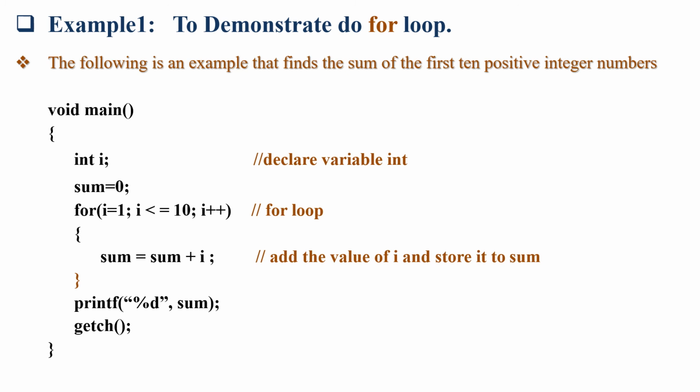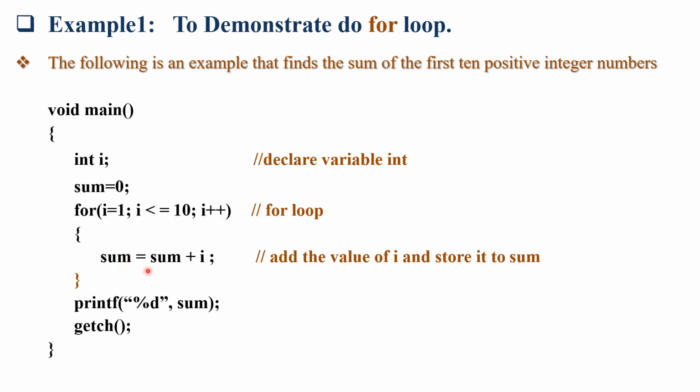So this is an example to demonstrate a for loop. Here we are taking integer i, and sum equal to 0. This is the declaration of the variables. So for i equal to 1, where do we initialize i? We initialize i equal to 1, so the value of i is 1 here. Then it will be checked that i is less than or equal to 10. Yes, condition true. Then after one iteration of the for loop, i will be plus plus.